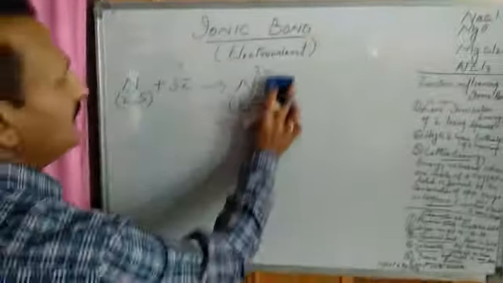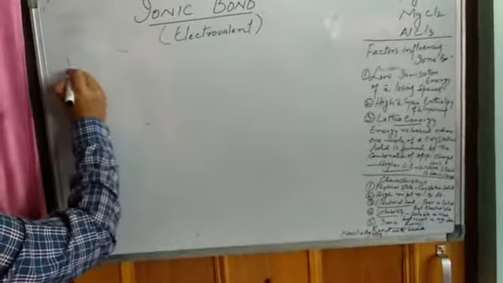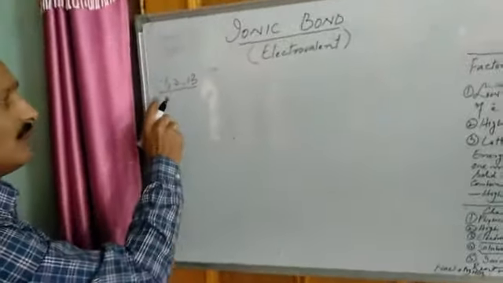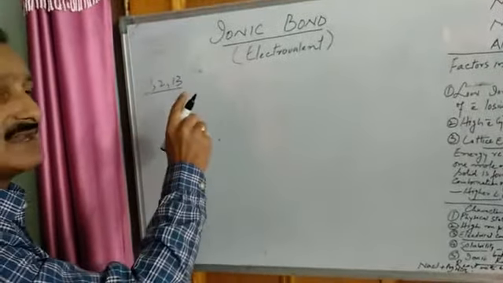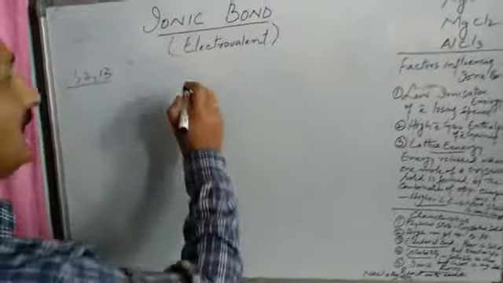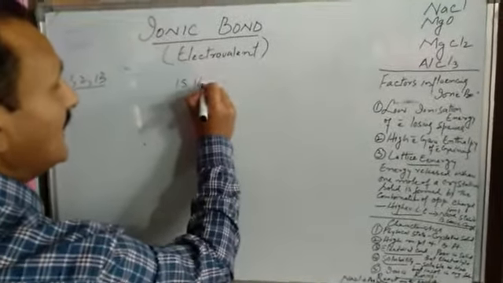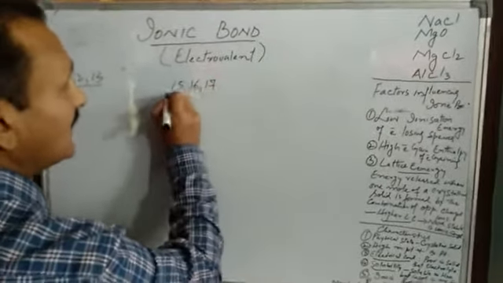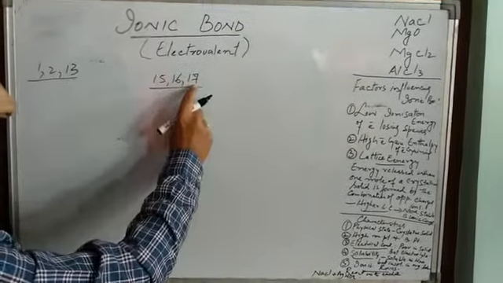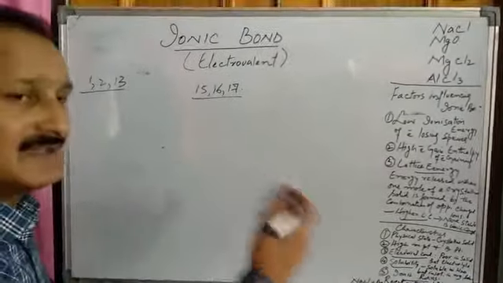So what we find is that elements of group 1, 2 and 13 can lose 1, 2 and 3 valence electrons respectively to form cations. On the other hand, the elements of group number 15, 16 and 17 can gain 3, 2 and 1 electrons respectively to form anions.